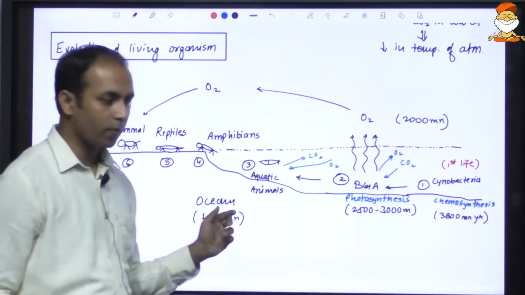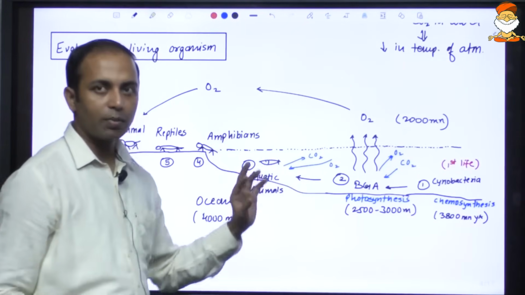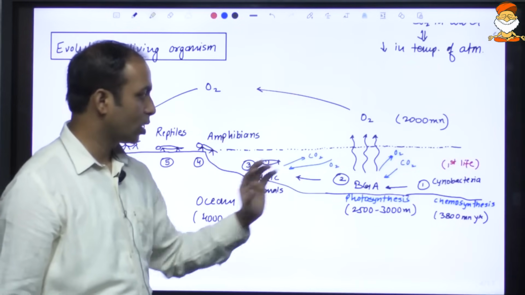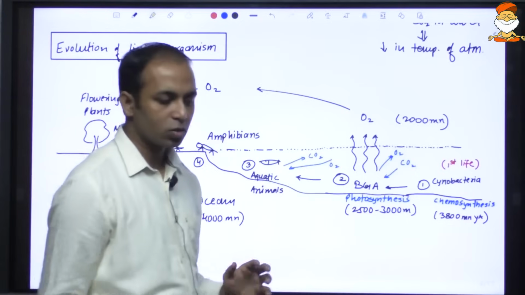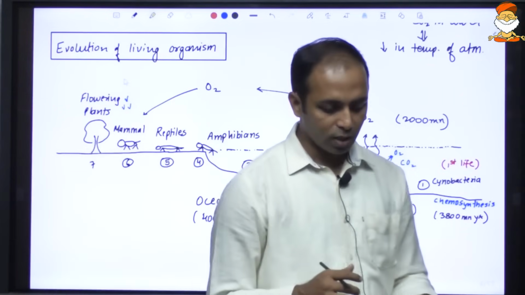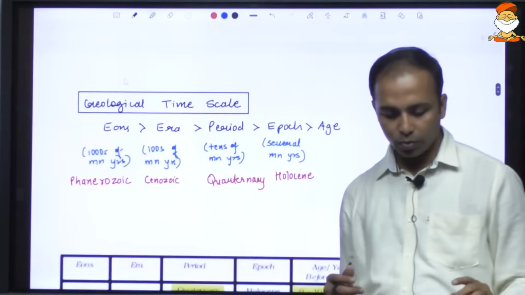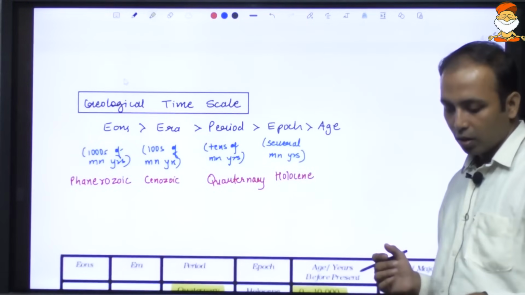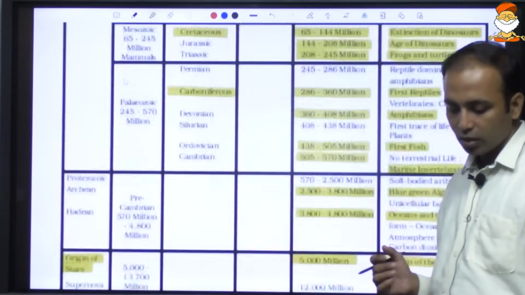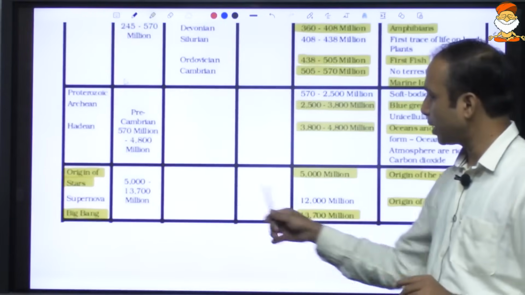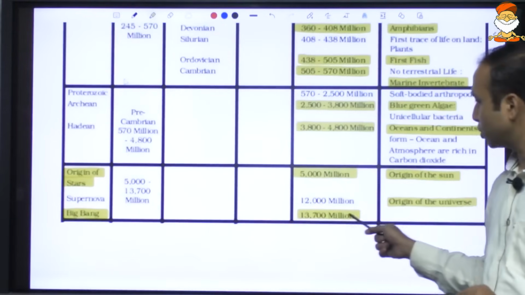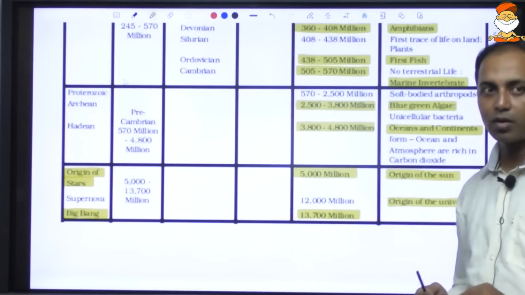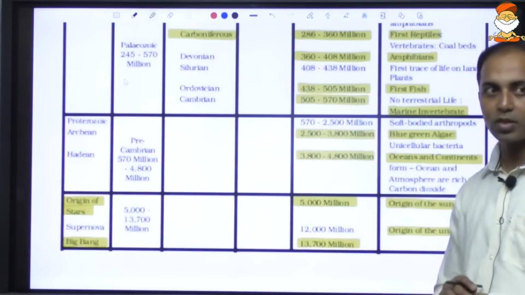Parallelly there were many things that were happening. Changing composition of the atmosphere was taking place, and change in the composition of the ocean was taking place. So many things with respect to the geological evolution of the atmosphere, and also of the overall Earth, were taking place. When we look into the geological time scale, the Big Bang event took place somewhat 13.7 billion years ago, wherein the origin of the universe and various other celestial bodies took place.